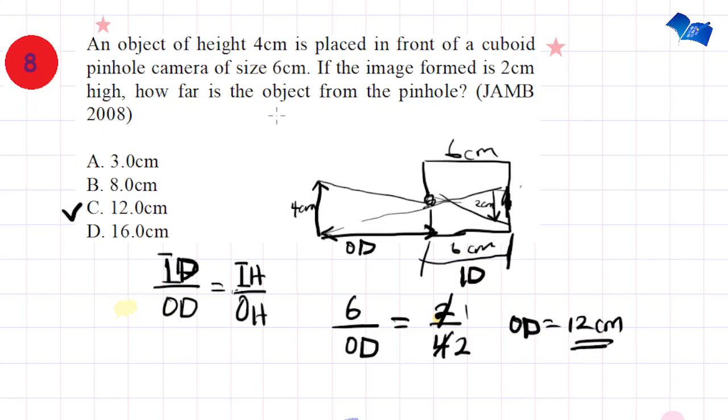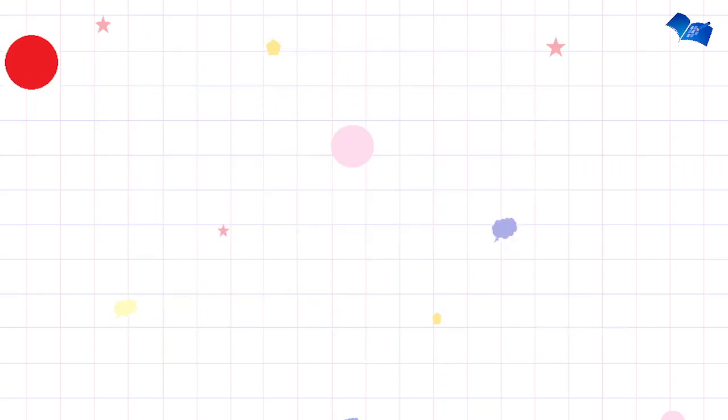Know that the size of the cuboid pinhole camera is your image distance. Very important. That is the distance between the image and the pinhole. We are being asked for the object distance. We are given the height of the object and the height of the image formed. So using this relation, key in your parameters and just compute. Okay, move on to the next.